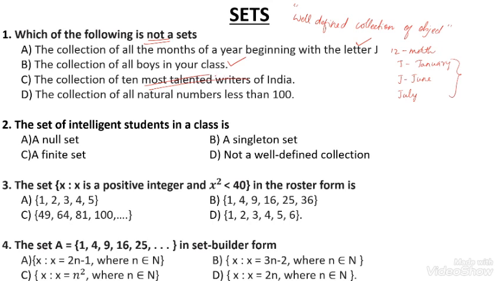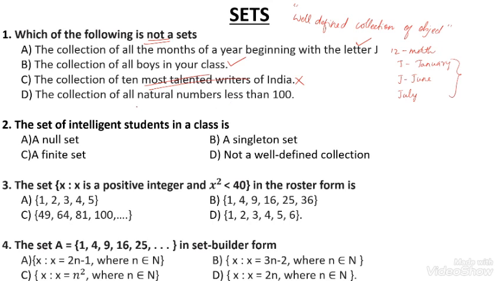In English, there are William and Robert, and so many more. Again, in Hindi, so many Doha writers are there. But we can't particularly pick the 10 most talented writers, as they are not labeled. So this is not well defined.